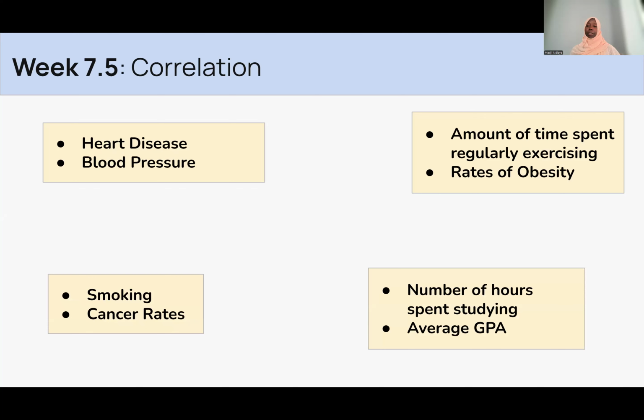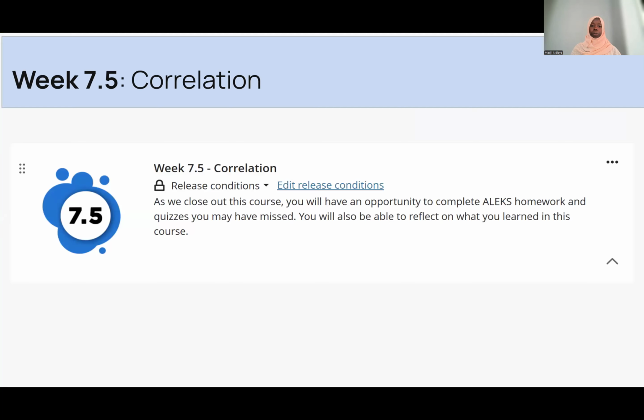Another relationship to look at is, for example, the number of hours that is spent studying, and then we compare that to the average GPA. If someone is increasing the number of hours they are studying, does their GPA usually tend to go up or down? These are some questions that correlation can help us answer.